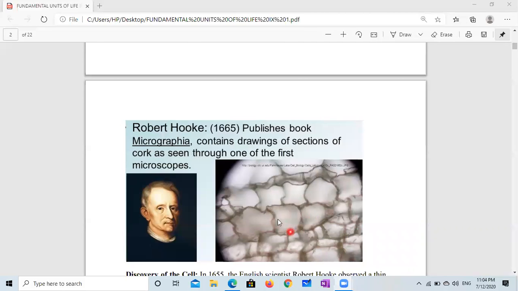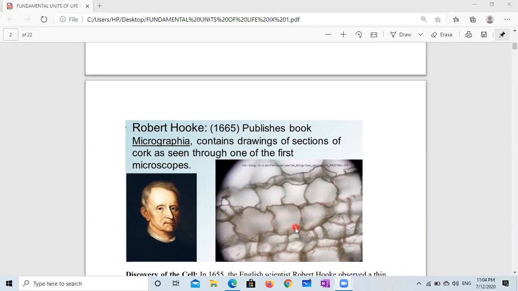First time, this structure was seen by Robert Hooke. He saw the cork through one of the first microscopes and he made the drawing on the paper.